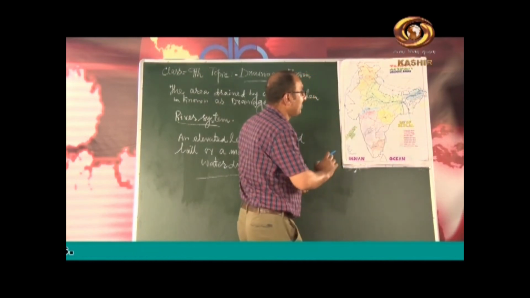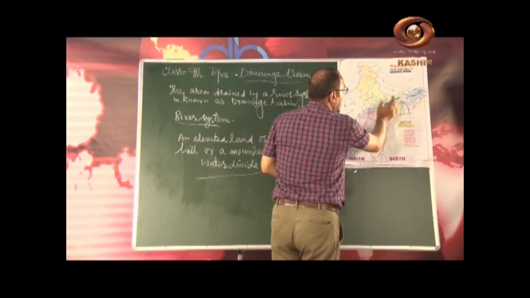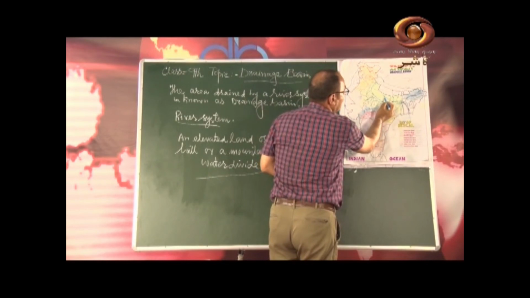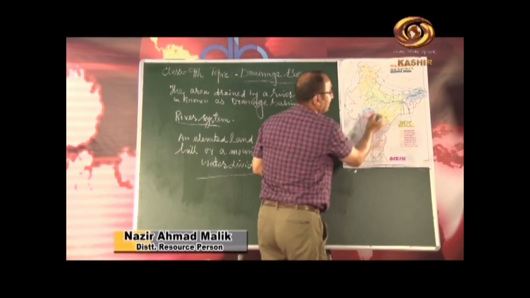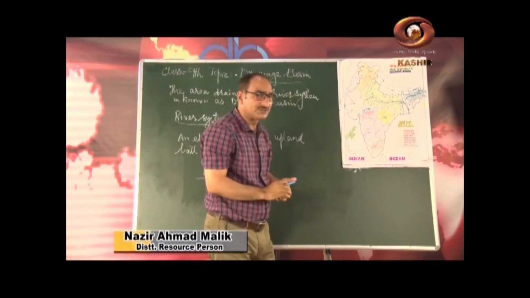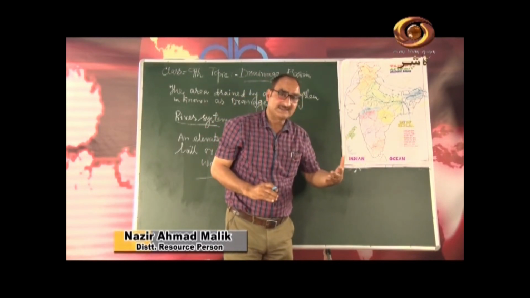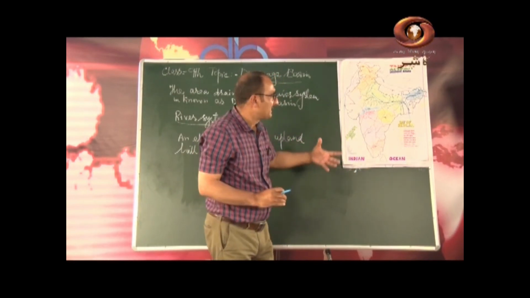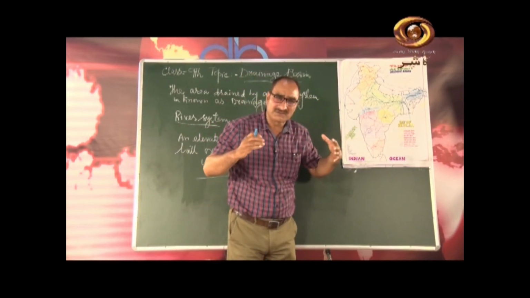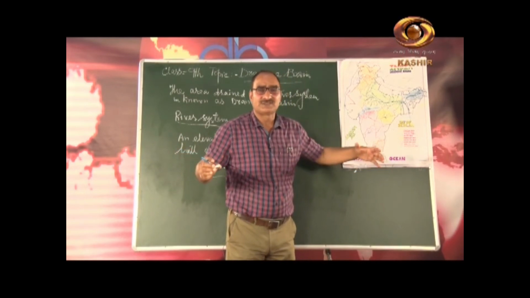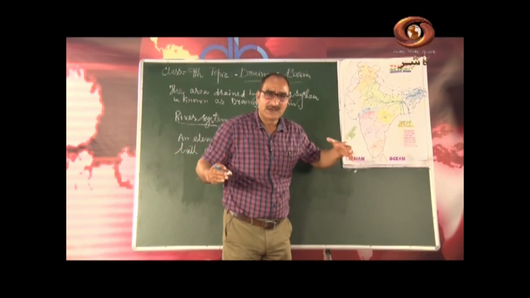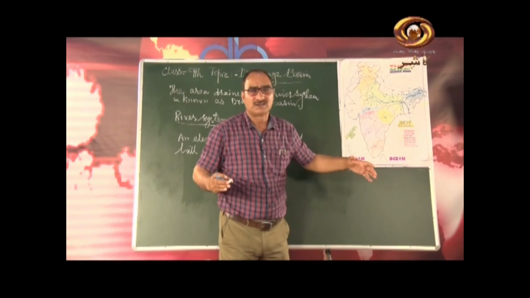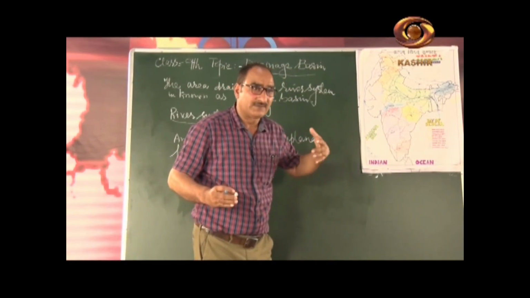These are the northern tributaries: Ghagra, Gandak and Kosi. Kosi is known as the sorrow of Bihar because it brings devastation to the life and property of the people of Bihar, because of the heavy floods.